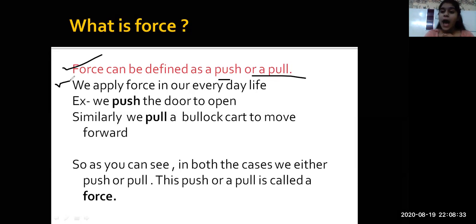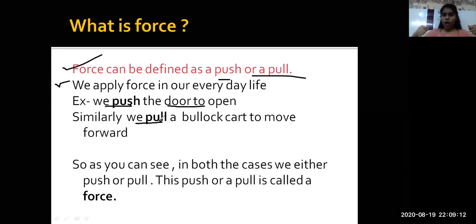I want to drink water, so I will have to take out the water from the fridge, so I will have to open the door of the refrigerator. You write, you walk, everywhere you're applying force. Which force, we'll be discussing. For example, we push the door to open, or you pull the door, whatever, to open. Or similarly, we pull a bullock cart to move. Have you ever noticed a bullock cart?